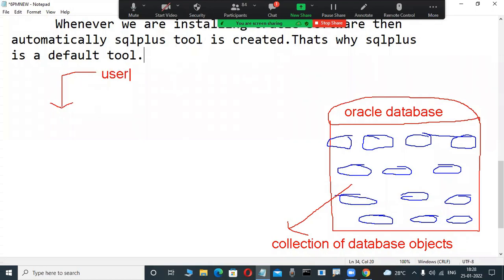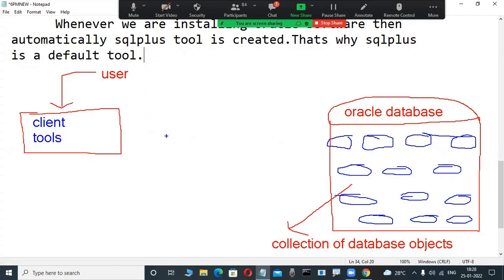First observe: the users first connect to this tool. What is this tool? These are called client tools or query tools. Don't worry, these are clients. This is the database server. So many client tools are there. First, you connect to the client tool, and then through this client tool you connect to the server.